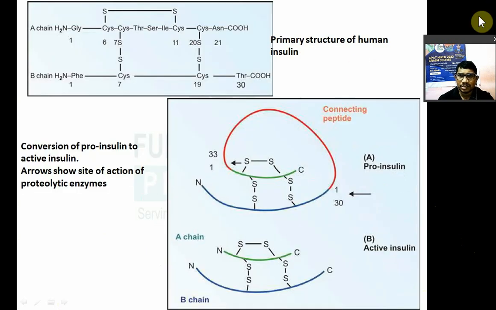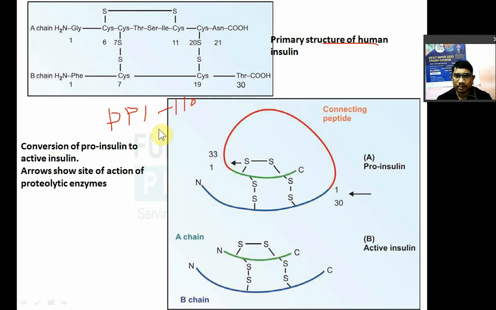So we have seen yesterday the primary structure of insulin. Insulin is composed of two chains, native insulin. Now insulin is synthesized from pre-proinsulin. Pre-proinsulin has 110 amino acids. Pre-proinsulin has 110 amino acids.